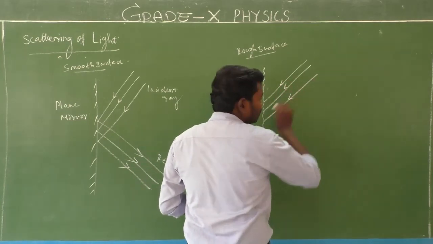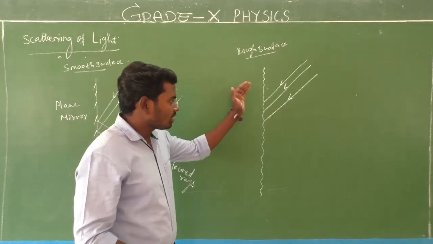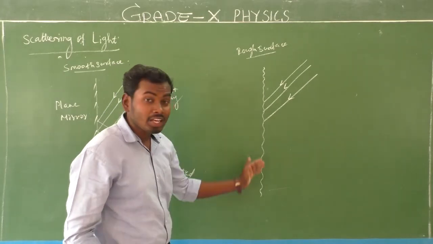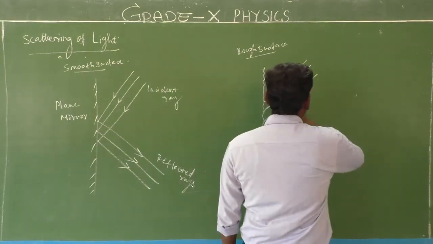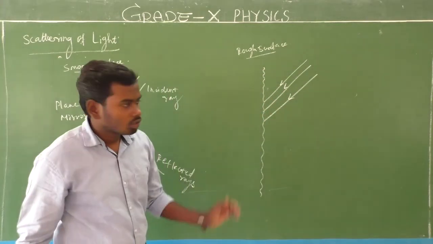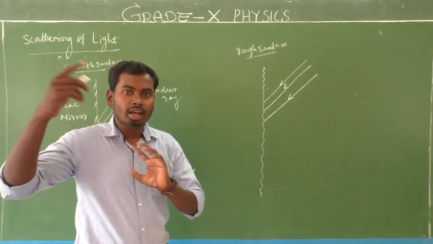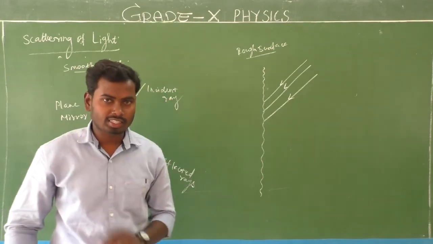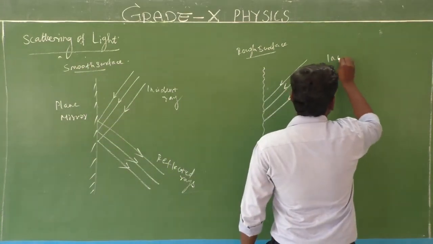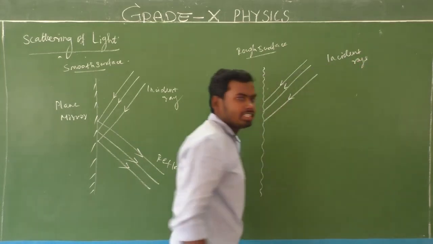Consider a beam of light falls on the surface of the rough surface. What will happen next? All the incident rays should travel in different directions, which means they must be reflected, isn't it? Yes. So they all are incident rays.